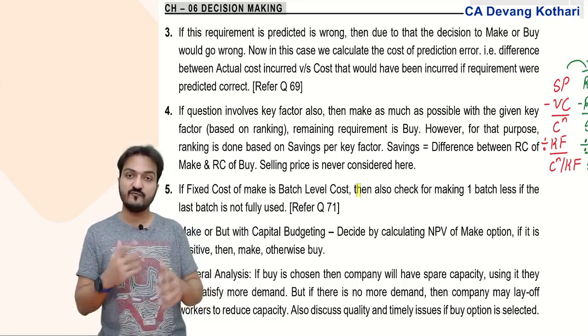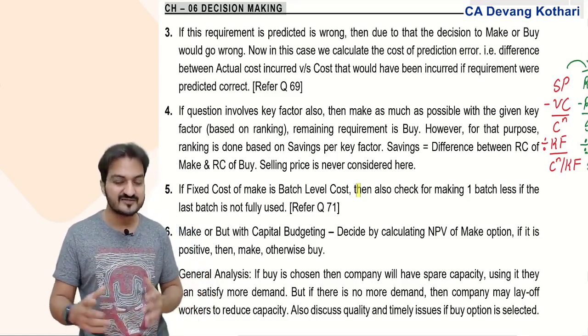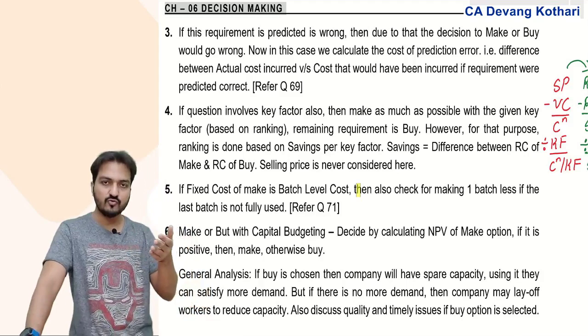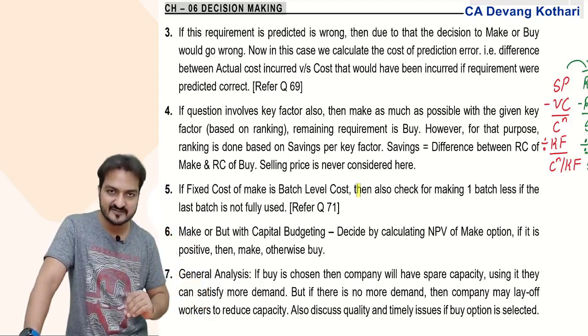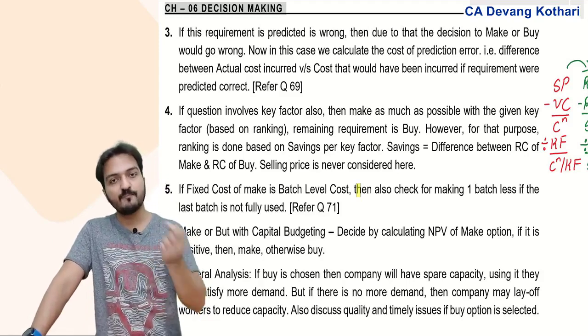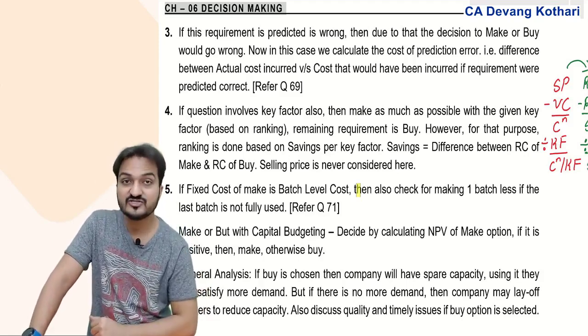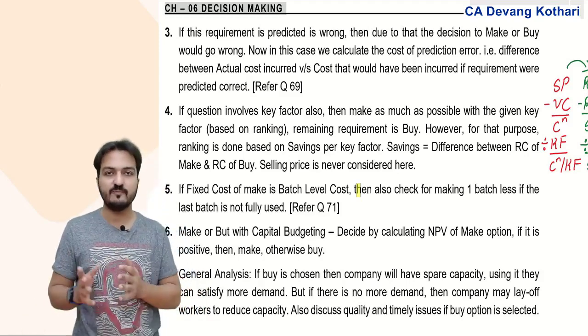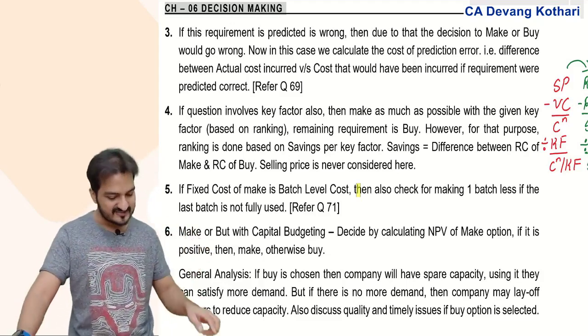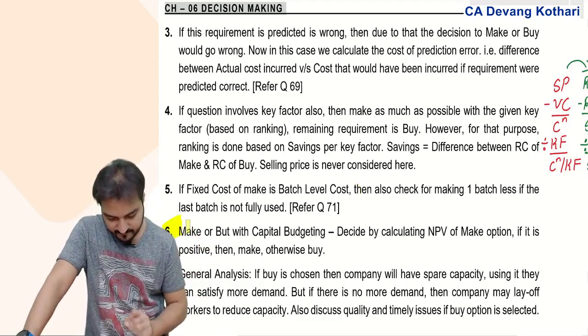Then instead of making 10,000 units, if you decide to make one batch less, it might help you to save some fixed costs also. Check the profit of that option also. If that gives you better profit, then better you make one batch less. Yeah, you'll see that in question 71.